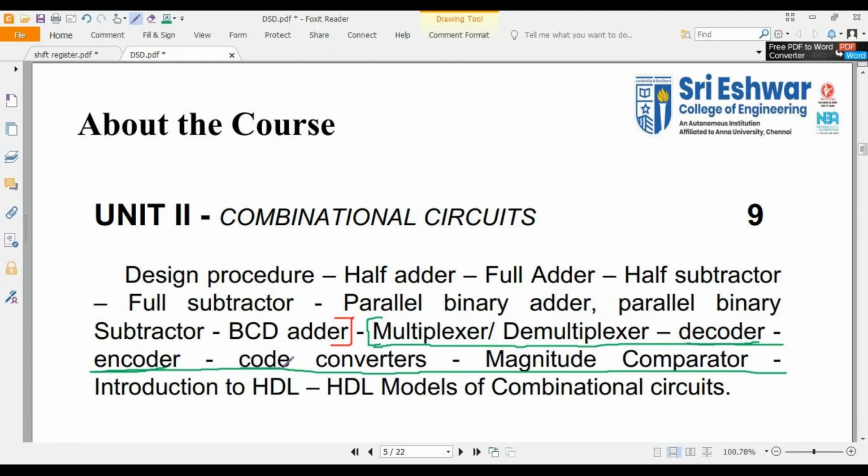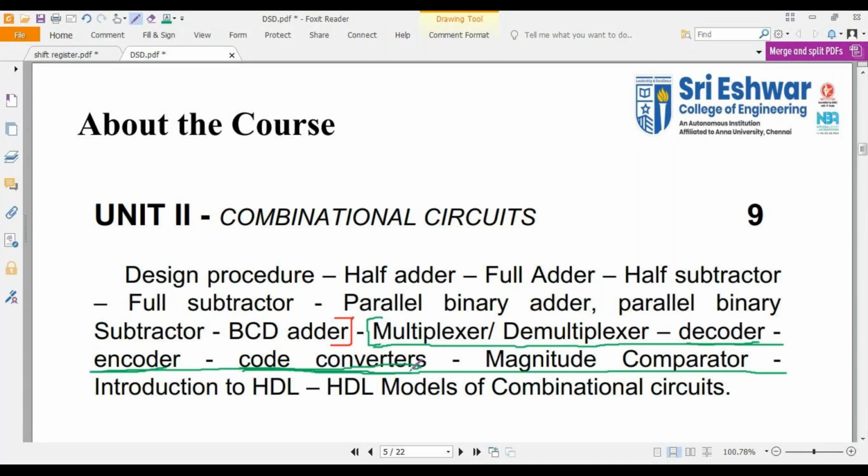Next, code converter. If you take code converter in our syllabus, we are having 4 types, isn't it? Binary to gray, gray to binary, then BCD to XS3, XS3 to BCD. I hope you all know these. We are having 4 types of code converters, and you may get a question from any one conversion.